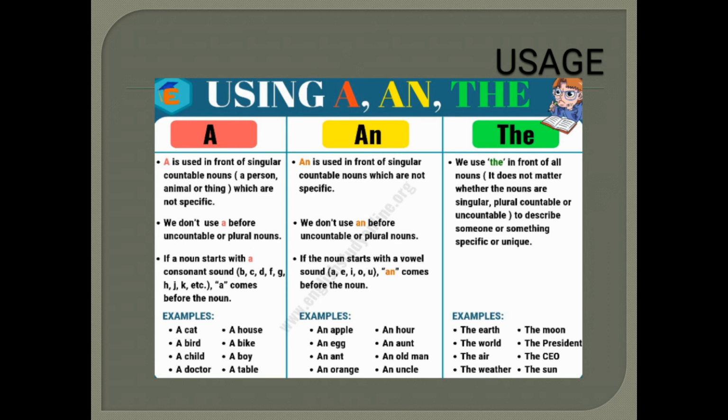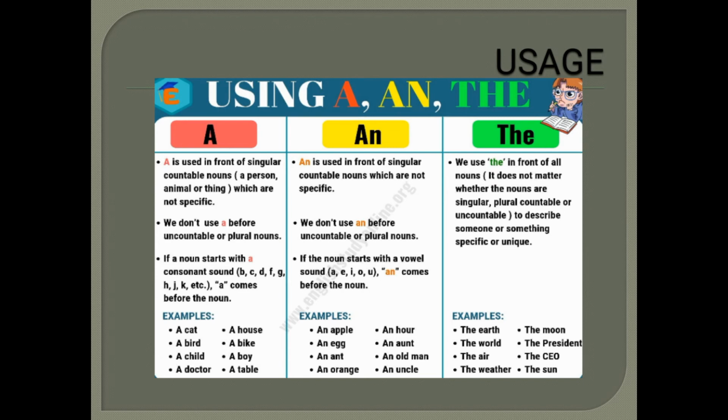In this slide, we will see how a, an and the are used. I have made a difference for all these three articles. So, first, a is used in front of singular countable nouns which are not specific.